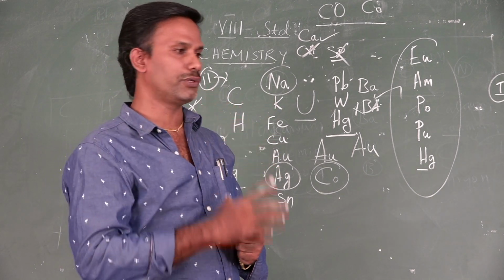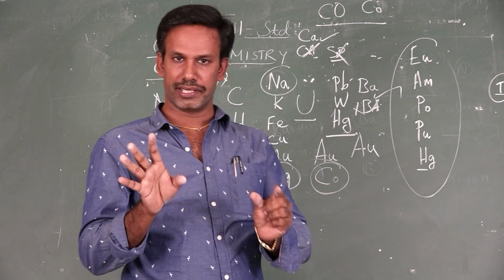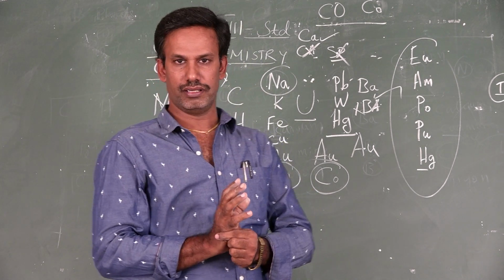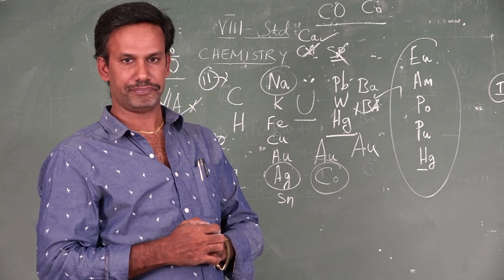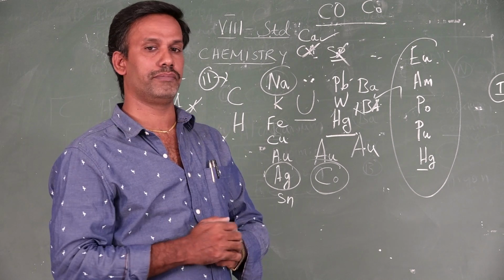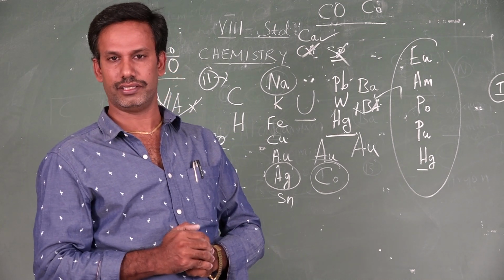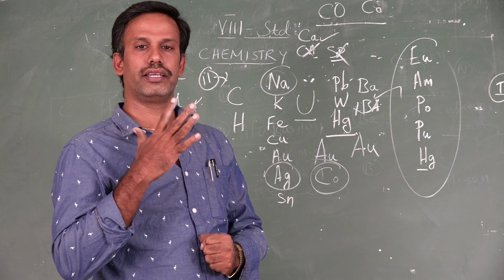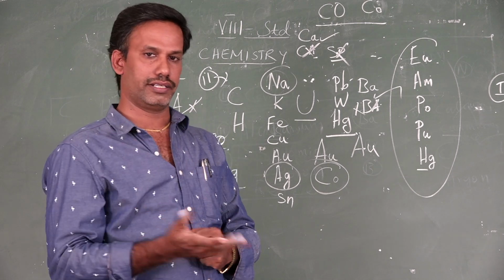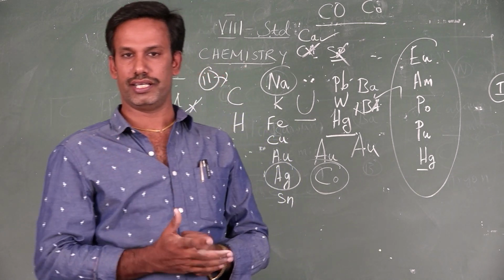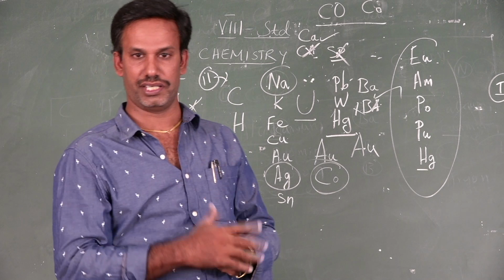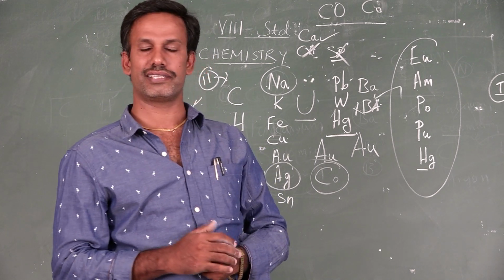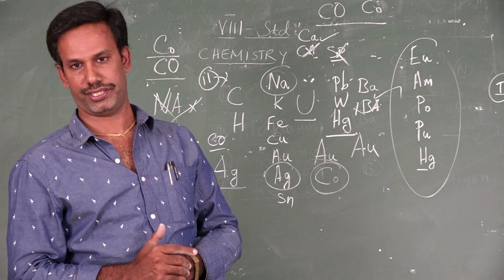We have discussed the element. An element is nothing but a pure form of substance, which is the building block of matter that we have seen. So now we are in the periodic table. We have 118 elements. Among the 118, many of them are naturally occurring, and some are artificially or technically prepared, synthesized elements.